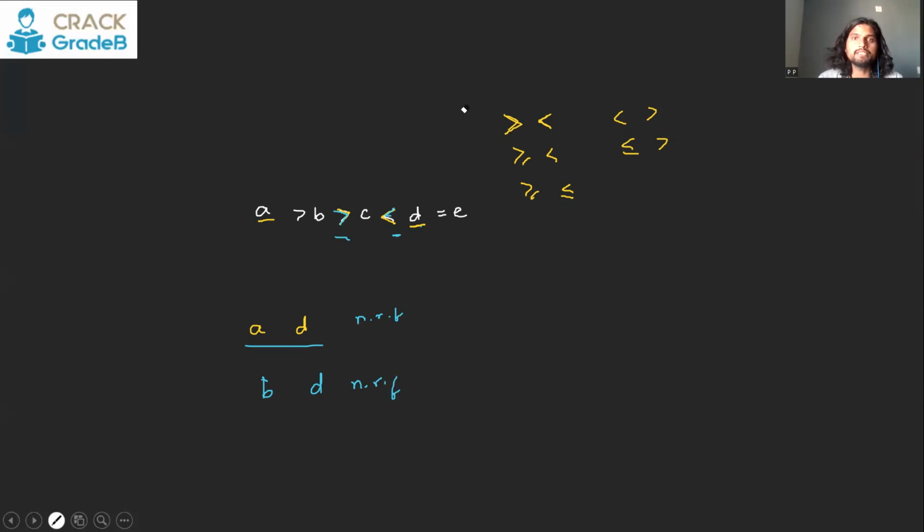But what happens sometimes is there can be 2 conclusions. One is, say, A is greater than D. The other is A is less than or equal to D. This is conclusion number 1. This is conclusion number 2. And the options are: only 1 is true, only 2 is true, either 1 or 2 is true, neither of these 2 is true, and none of this. These types of options may be there. So which option are you going to mark in that case?